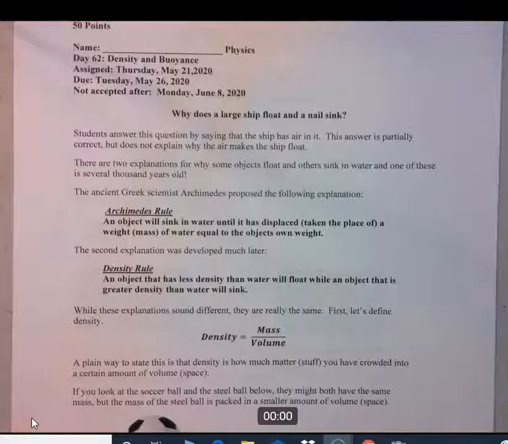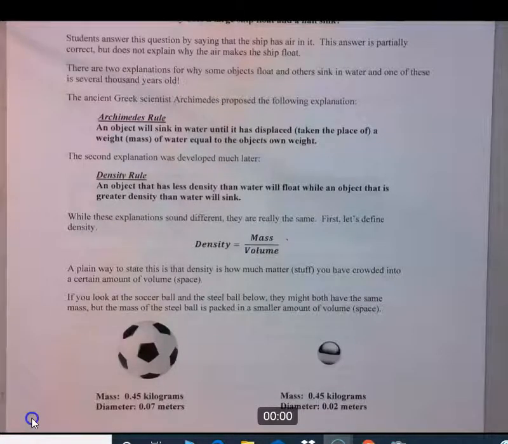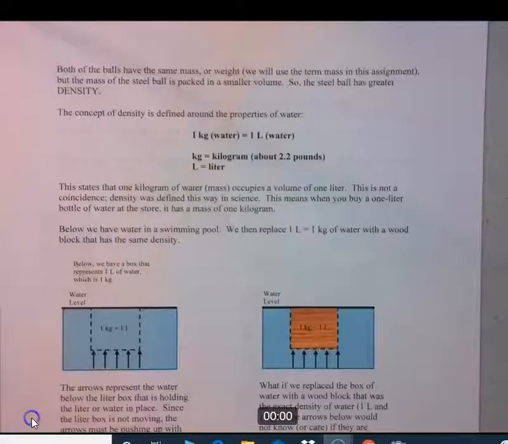The first thing we need to do is define what density is. While these explanations sound different, they really are the same. Density is the amount of mass that's put into a certain amount of space, or volume. A plain way to state this is that density is how much matter, stuff, you've crowded into a certain amount of volume, space. If you look at a soccer ball and the steel ball below, they might both have the same mass, but the mass of the steel ball is packed into a much smaller amount of volume. So while both balls have the same mass, or weight, the steel ball has greater density.